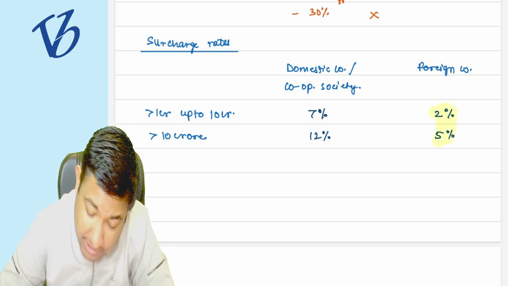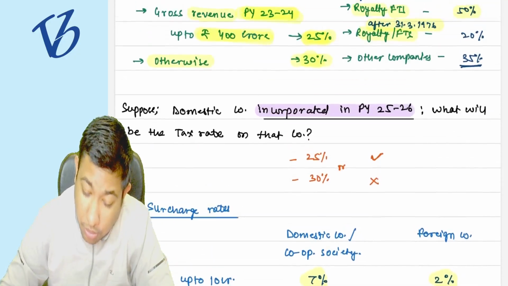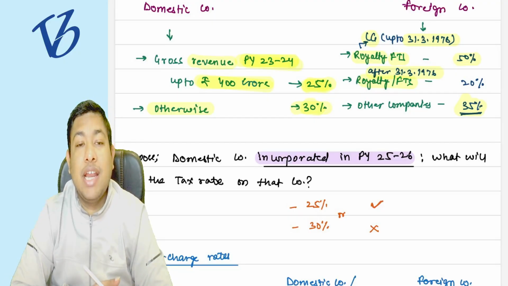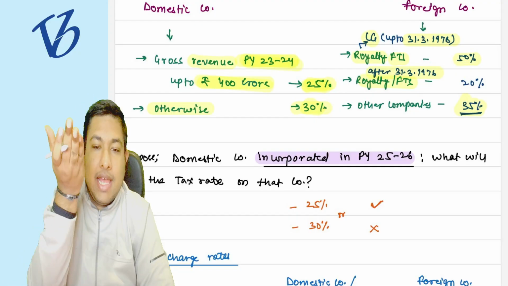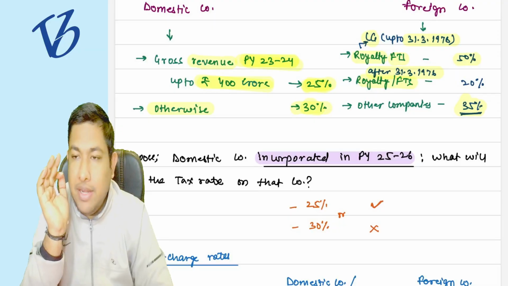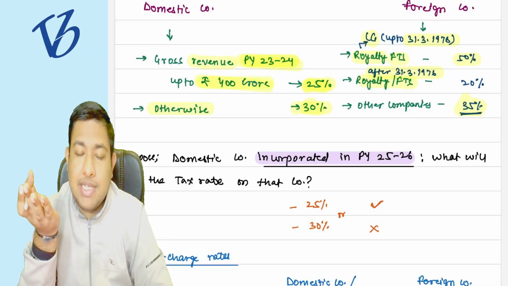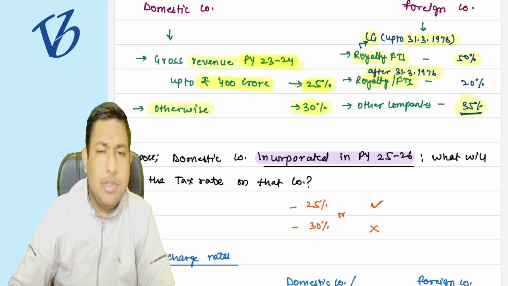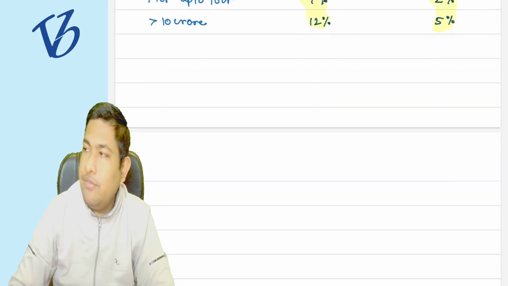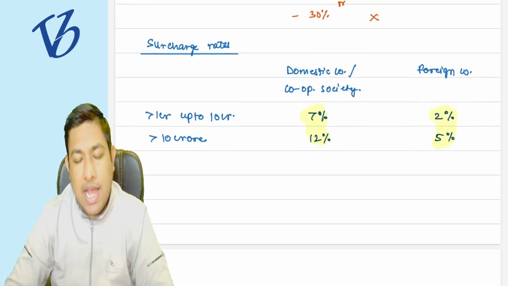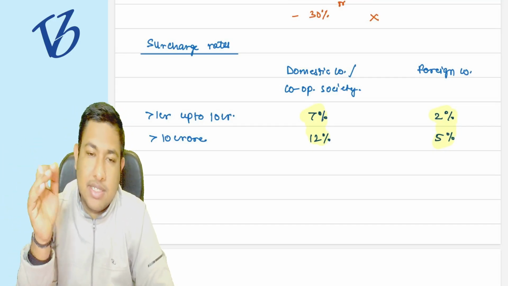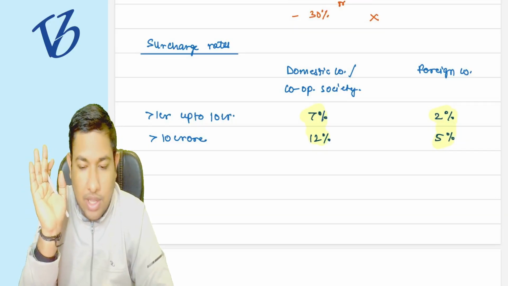So why are we charging lower surcharge rates on foreign companies than on our domestic companies? Because the rate of taxes is higher on them, so the base is higher. So if we charge lower surcharge rates as well, then it is going to be fine. We are charging 25% or 30% at max with the domestic companies, so we have to take higher surcharge rates. But we are charging at a higher rate to the foreign companies, so the surcharge rate could be less. It is okay.